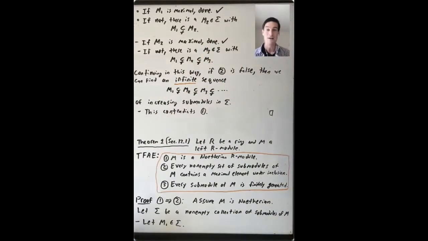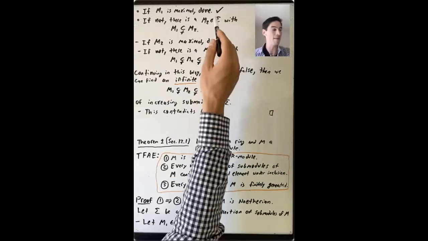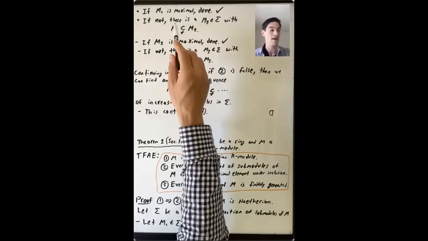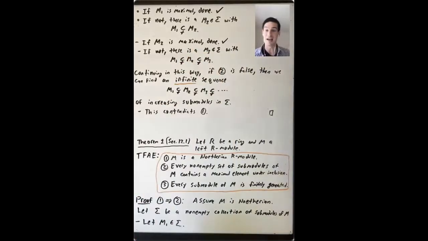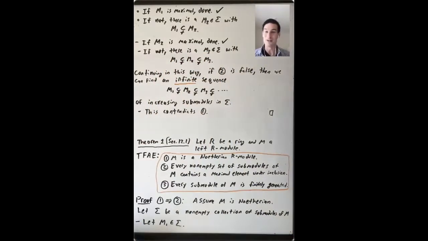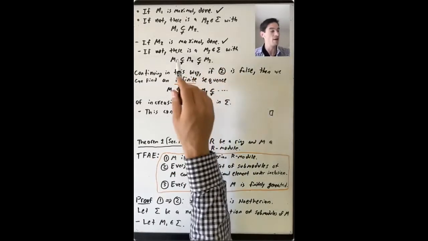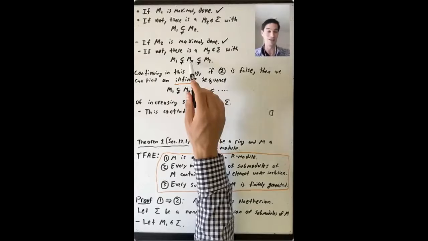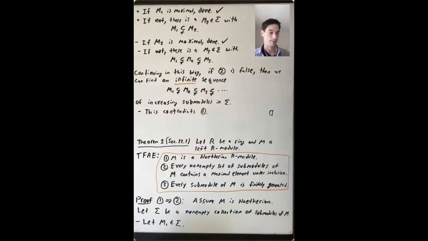And if not, what does it mean to not be maximal under inclusion? Then there's some M2 in sigma with M1 properly contained in M2. Well, if M2 is maximal under inclusion, we're done. And if not, that means that there's some M3 in sigma with M1 properly contained in M2, properly contained in M3. We can keep doing this.